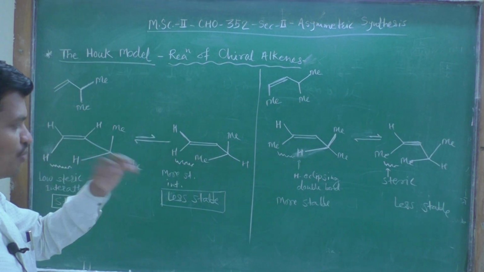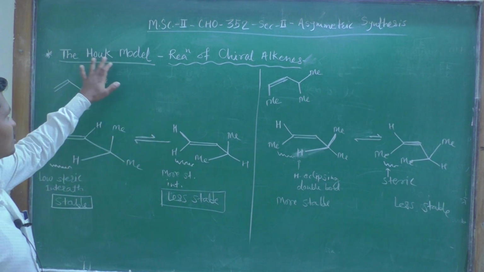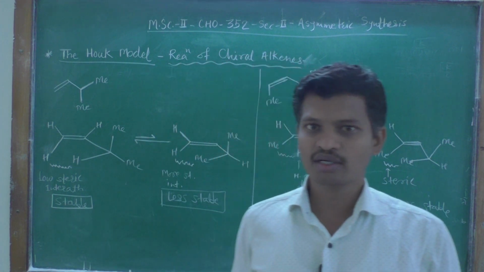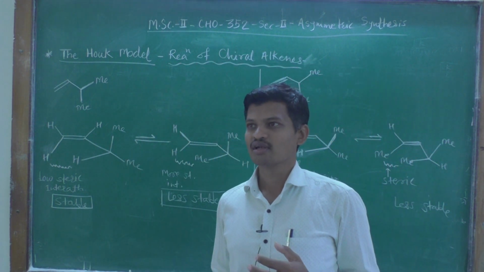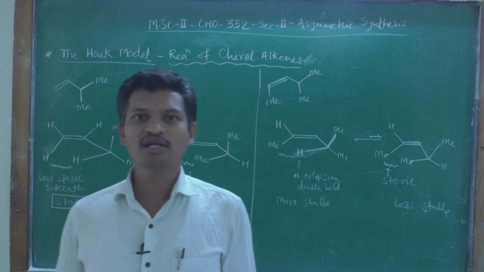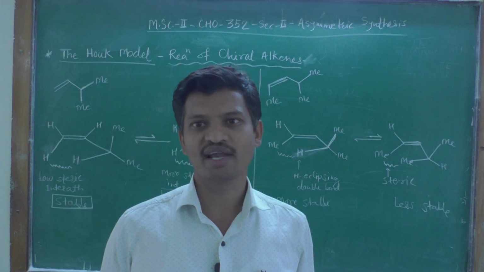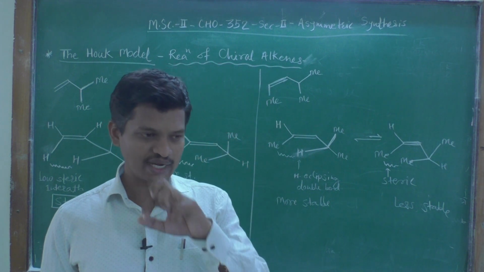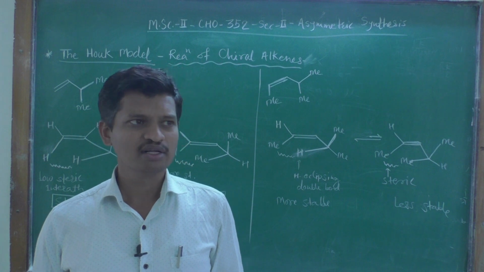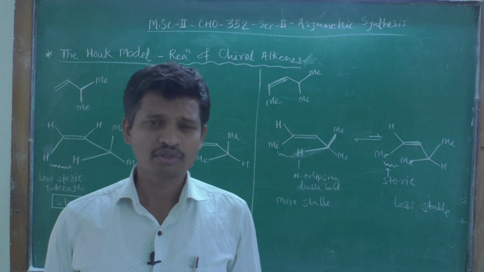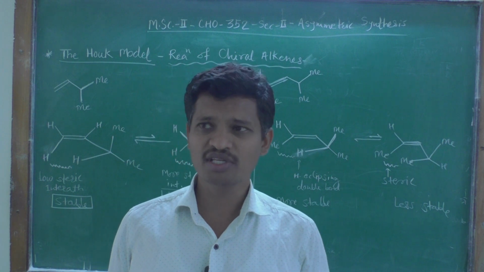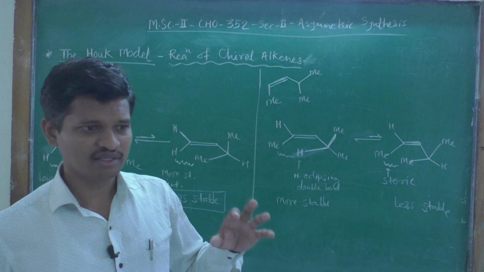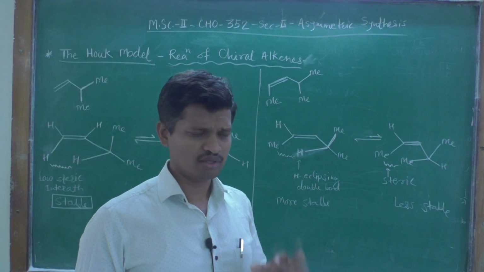So before starting the Houk model, let us consider first of all the more stable and less stable conformations of these chiral alkenes. As we have seen before starting the Felkin model, we considered the more stable and less stable conformations of chiral carbonyl compounds. In the similar way, we have to consider here the stable and less stable conformations of chiral alkenes.